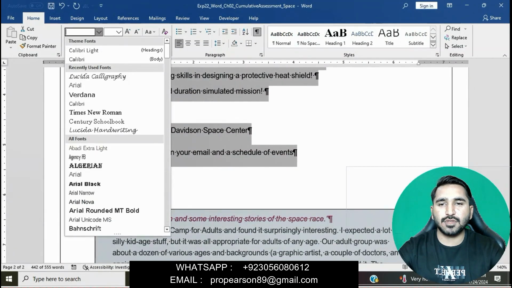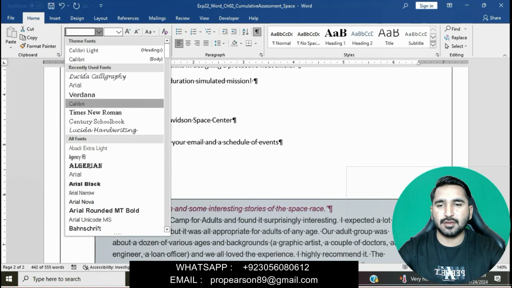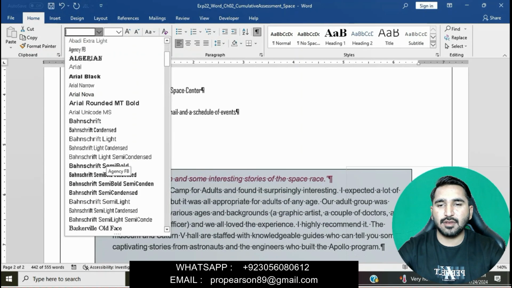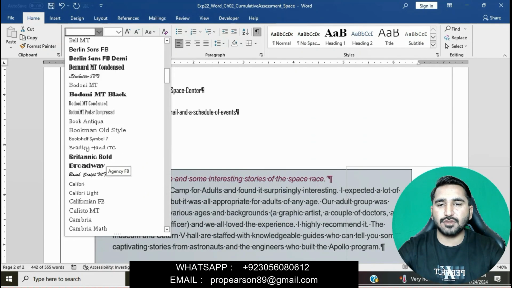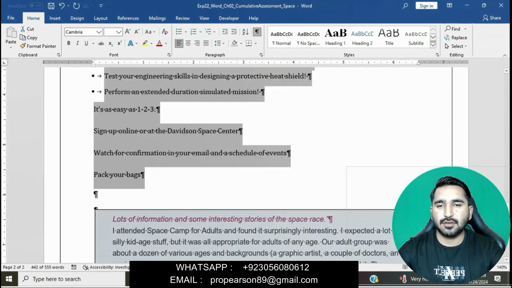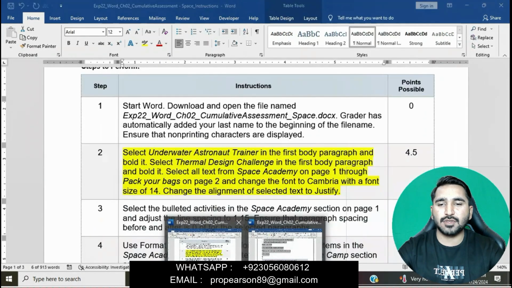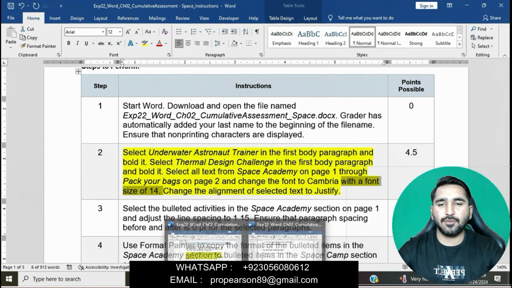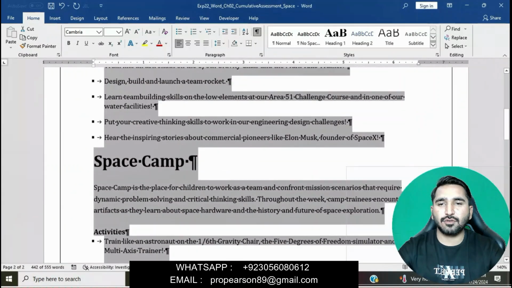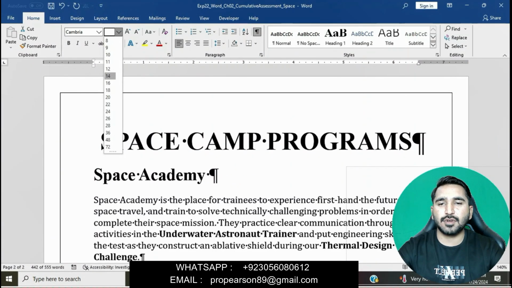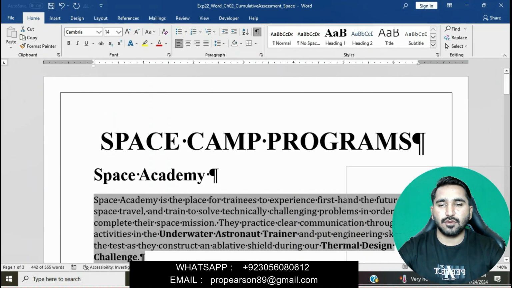Go to the font style, and then we will select Cambria. Scroll down and you can see Cambria. Where is Cambria? You can see here is Cambria. We will apply Cambria on this text, and then we will apply font size 14. Go to the font size, and then we will apply 14 font size. Okay, this is good now.